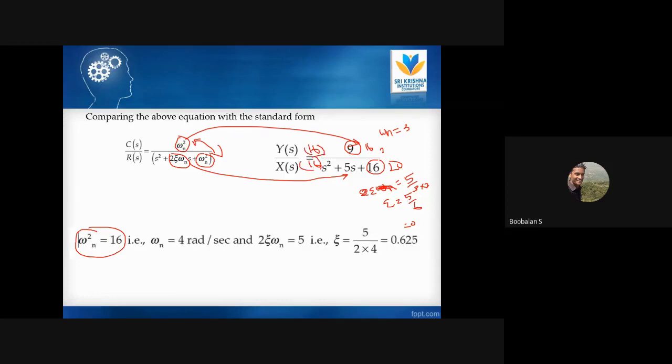So omega n square is now 16, omega n is now 4, and with that I can find the epsilon value: 5 by 2 into 4, so epsilon is 0.64.